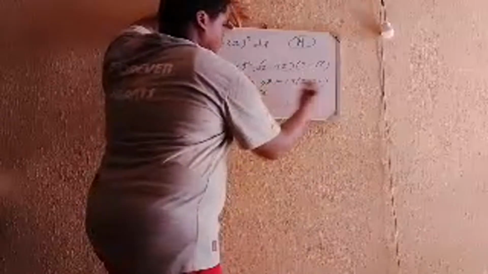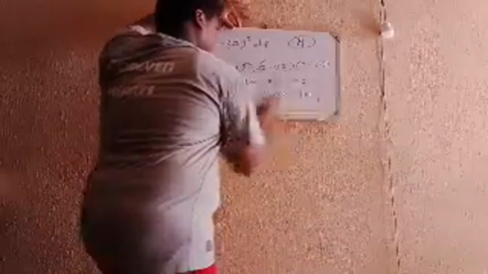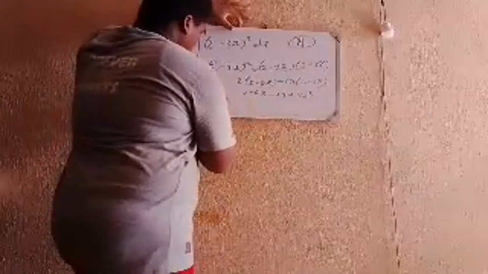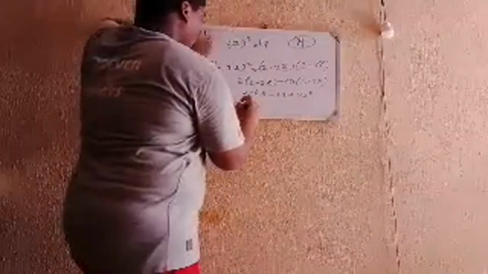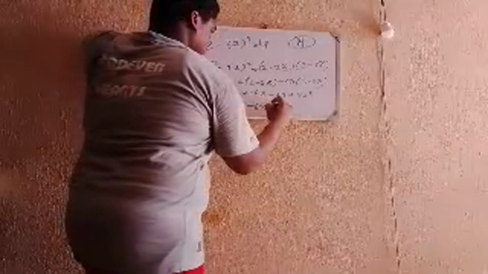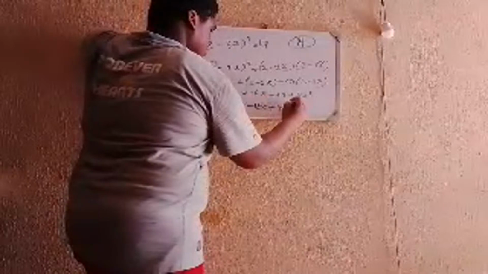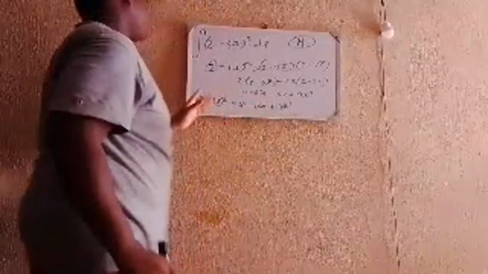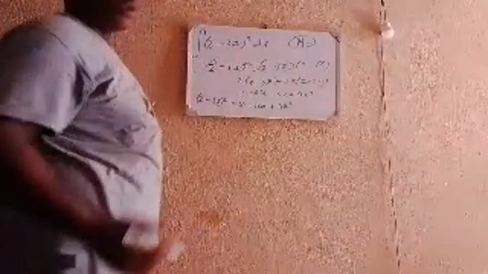You have minus 3x times 2 minus 3x, that is minus 6x plus 9x squared. So we have 2 minus 3x all squared is equal to 4 minus 12x plus 9x squared.